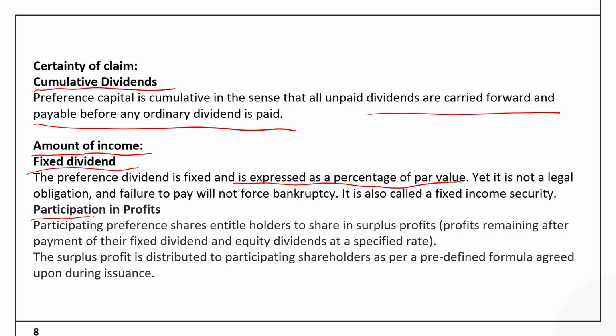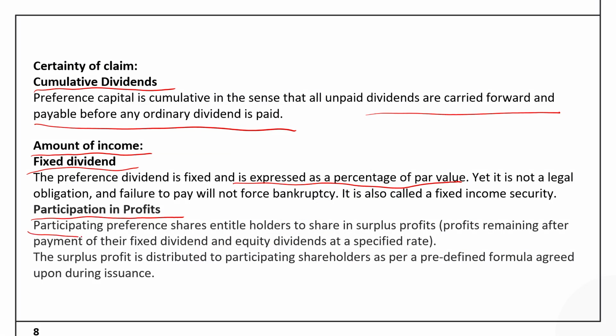Then comes another relevant additional feature of preference share, which says that if there is extra income in the company, whether they can have a claim on this income or not. If the preference share is a participating preference share, then they would be entitled to claim the surplus profit of the company.